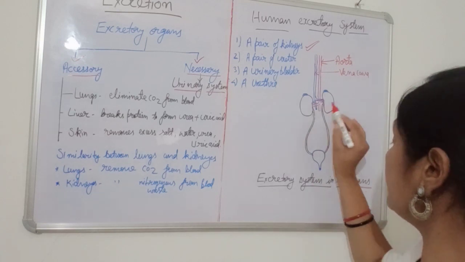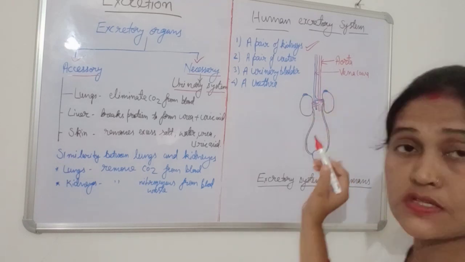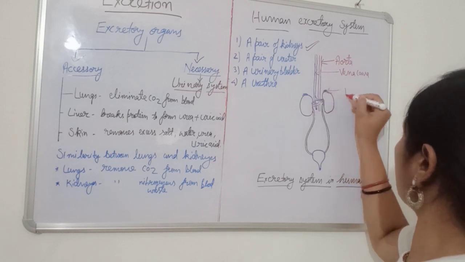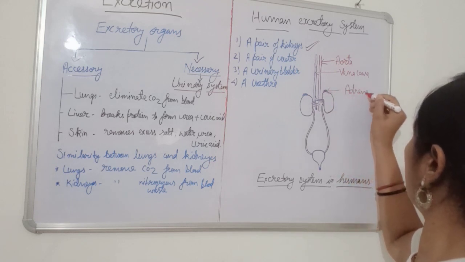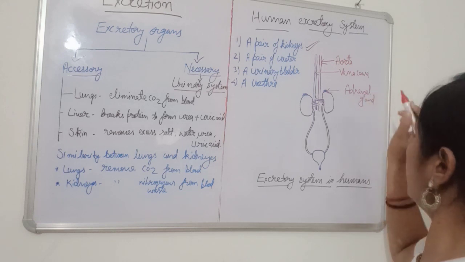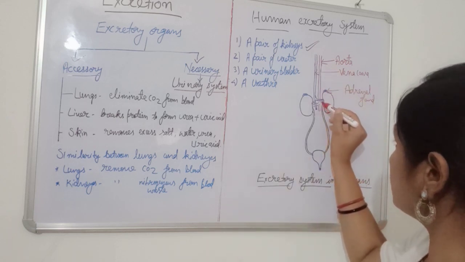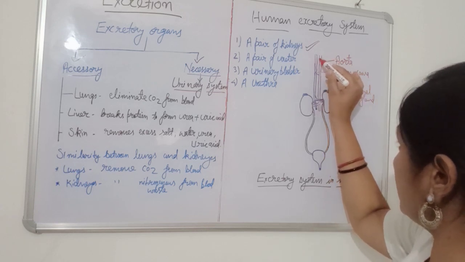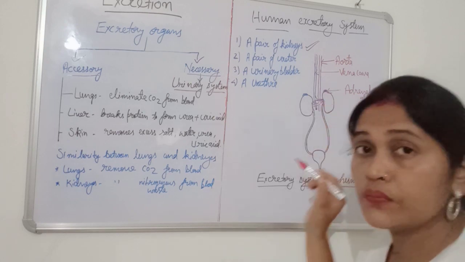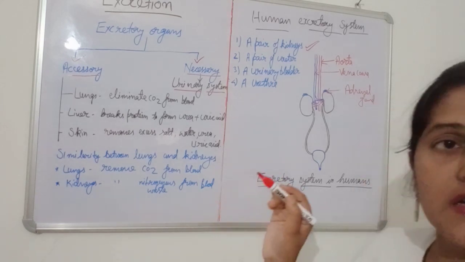One important thing you can see here, this small dark area on the top of it. This is what? This is the adrenal gland. These are the adrenal glands. Clear? Okay. Now, all of you see here, this red aorta, it is marked in red color. So the aorta brings what? It brings oxygenated blood, from where? From the heart to the kidney.